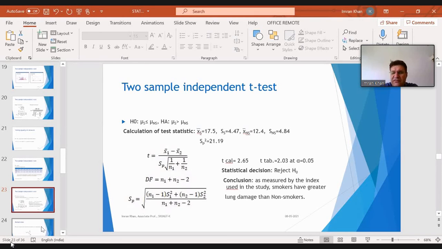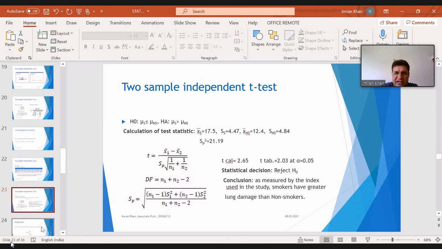And the tabulated value, which I said is given in the textbooks, is 2.03. The statistical decision is that we have to reject H naught. Why? Because your calculated T is greater than the tabulated T. Your calculated T is 2.65 and your tabulated T is 2.03. So calculated is greater than tabulated, and we will reject our null hypothesis.